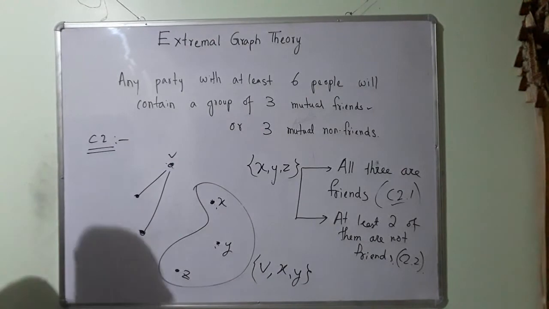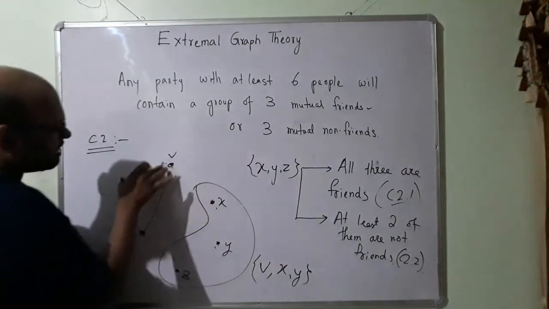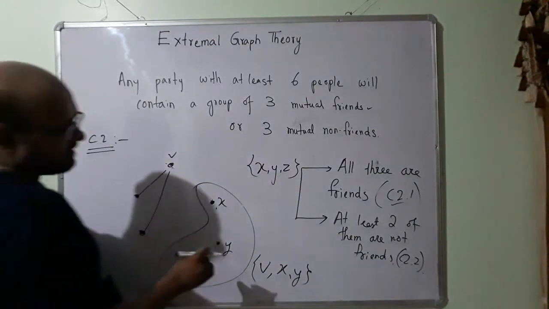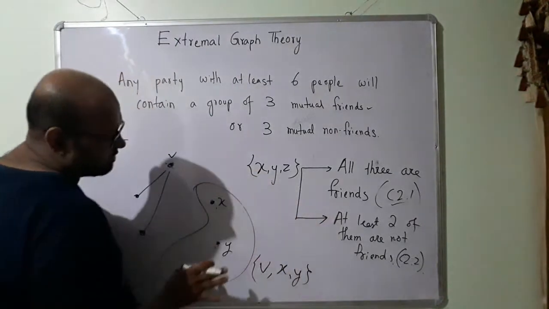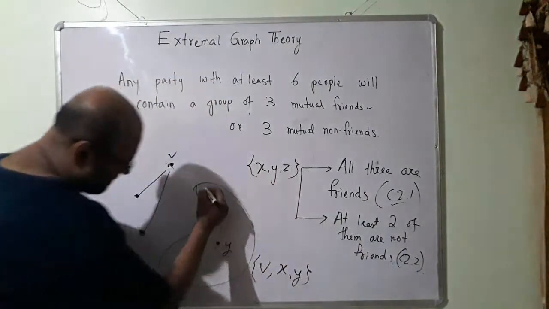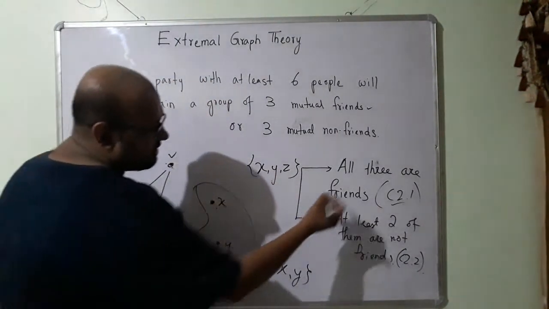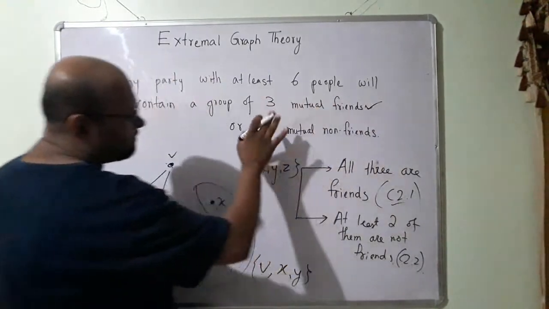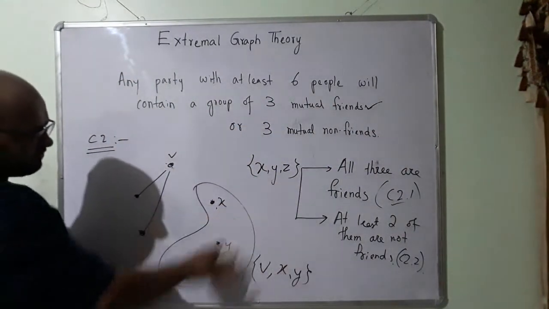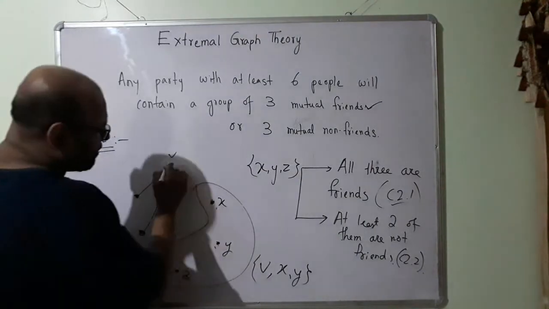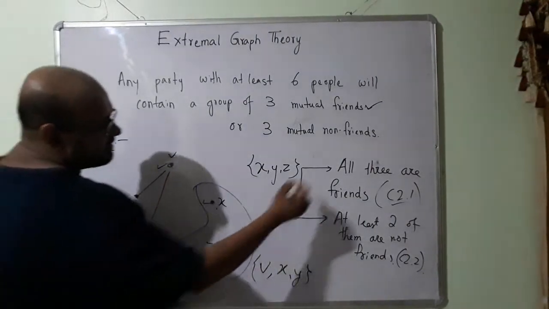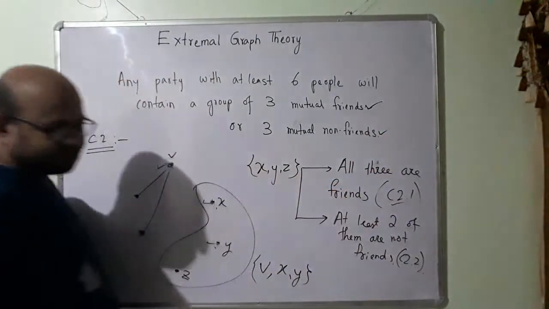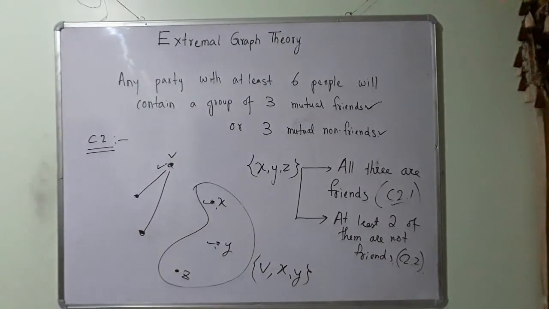So if my degree of V is less than 3, then also two things are possible. Either these three people are all friends with one another, so I have found 3 mutual friends. If they are not friends with one another, then I have found 3 mutual non-friends. Okay, so what did I do?